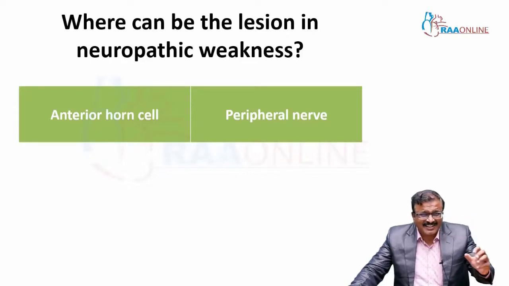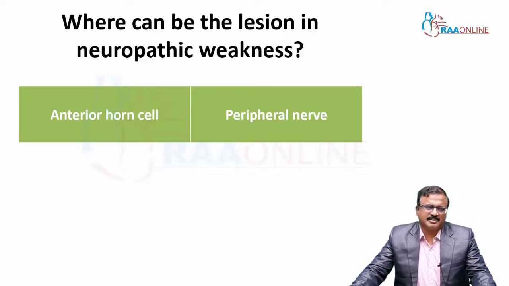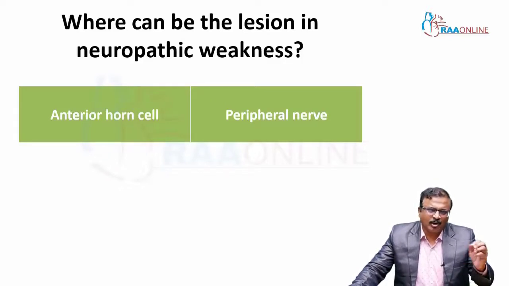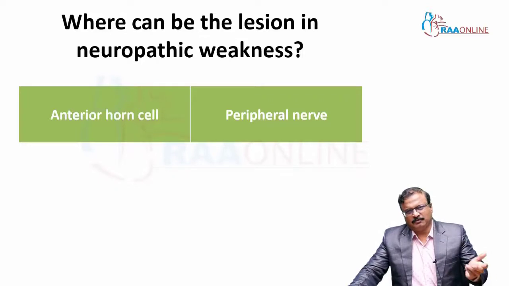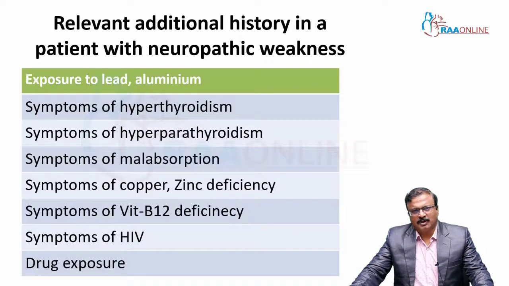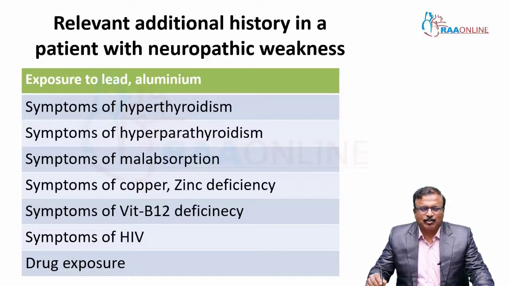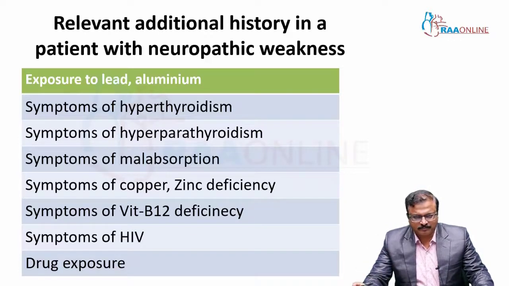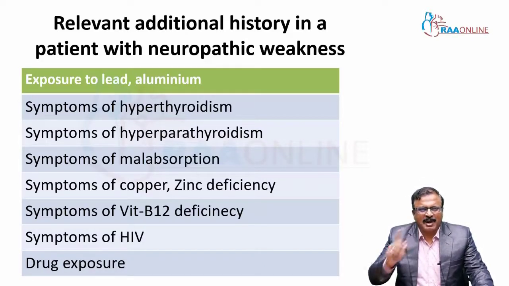Where is the lesion in neuropathic weakness? It could be anterior horn cell or it could be peripheral nerve. How do you differentiate with a relevant additional history when the patient has a neuropathic weakness? We can find out whether it is anterior horn cell disease or peripheral nerve. You should ask about exposure to lead or aluminum, endocrine disturbances such as hyperthyroidism and hyperparathyroidism, and symptoms of malabsorption.